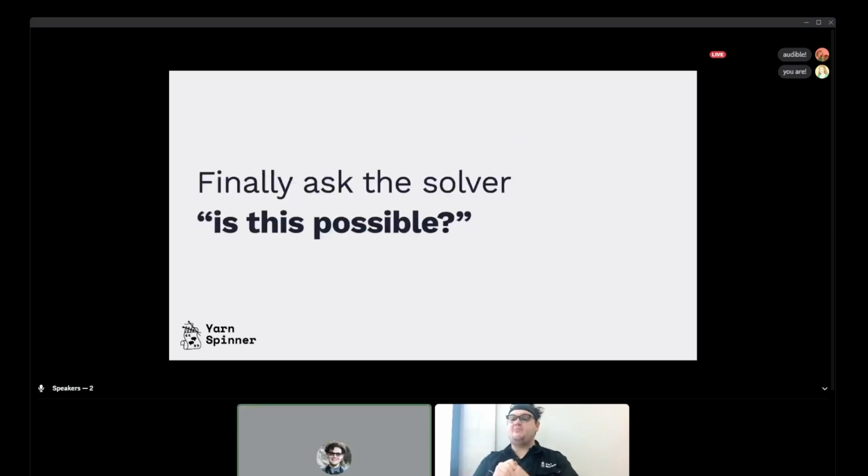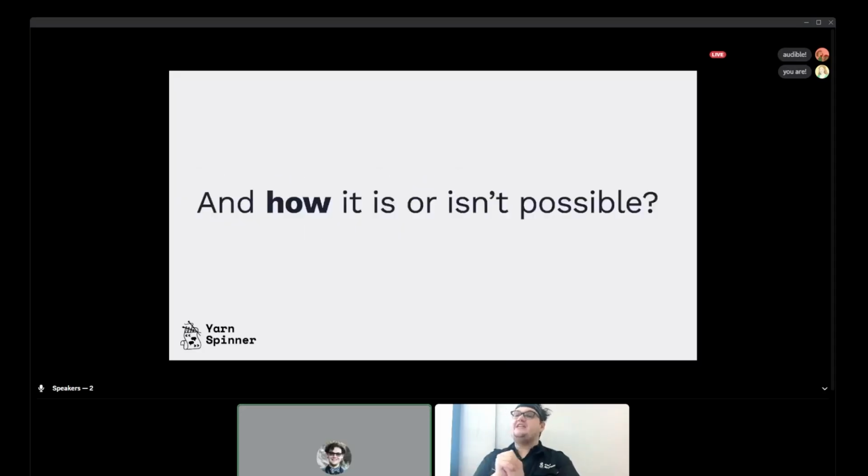Finally, we then ask the solver, is this possible? At which point it determines if all these constraints are possible and figures it out for us. And it will also tell us how it is or isn't possible, which is very useful. This is arguably more important than whether it is possible. You sort of already know it's going to be possible if you've written a story, so you're unlikely to make something that's impossible. But how is super important for testing and exploration.